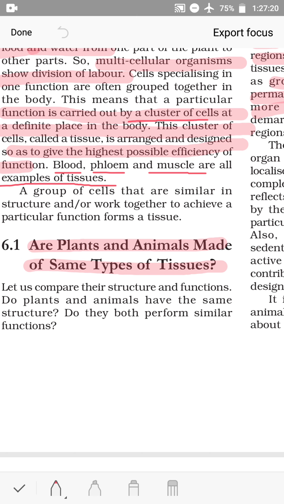Are plants and animals made of the same types of tissues? When we discussed the fundamental unit of life, that is the cell, we saw that there are some differences between a plant cell and an animal cell. So if the cell organelles are specified for a particular function, certainly the way of working also will be different. Let us see.